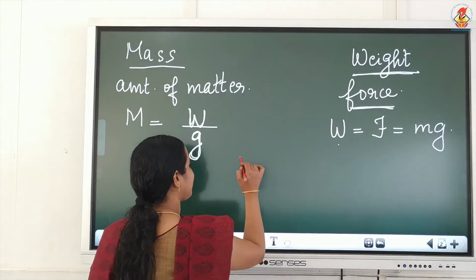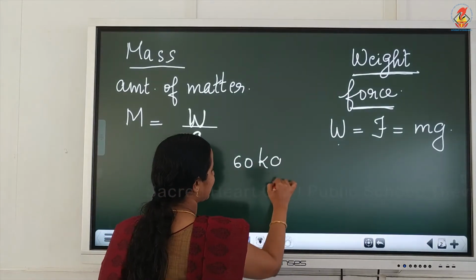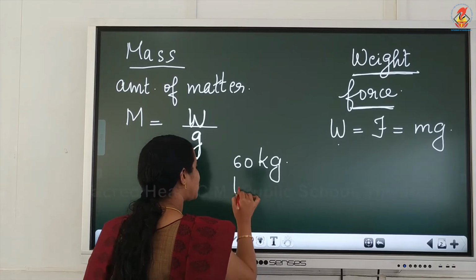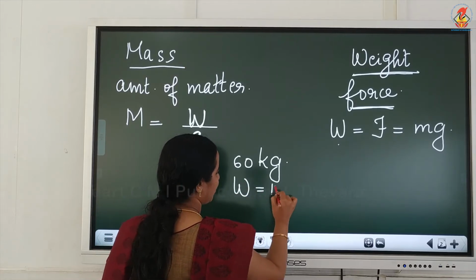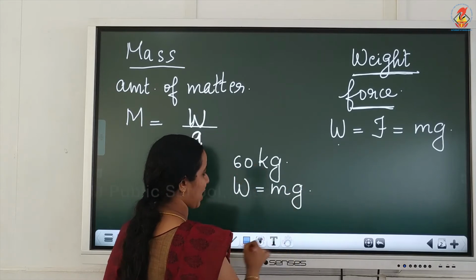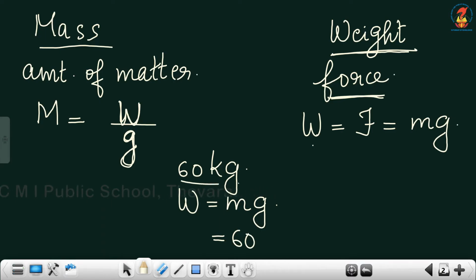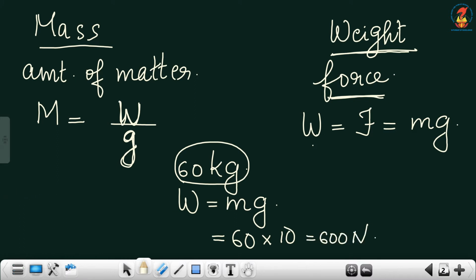Suppose your weighing machine shows a reading of 60 kilogram. Then your actual weight is, the formula to find weight is W is equal to mg, where 60 kilogram is actually your mass. So 60 into acceleration due to gravity, 10, is equal to 600 Newton. Force and weight are equivalent, so the unit of force and unit of weight will be the same, that is Newton.